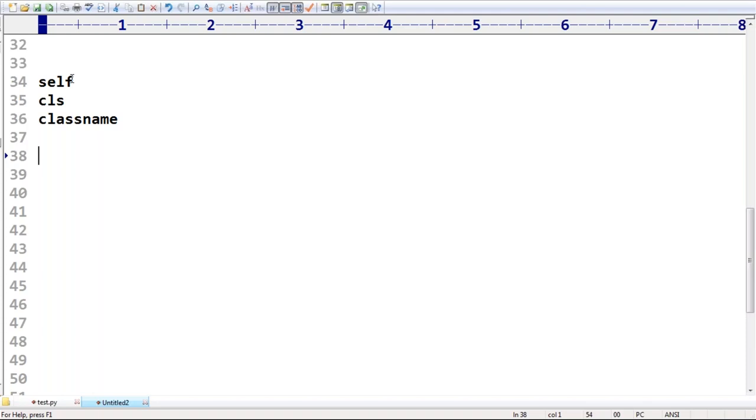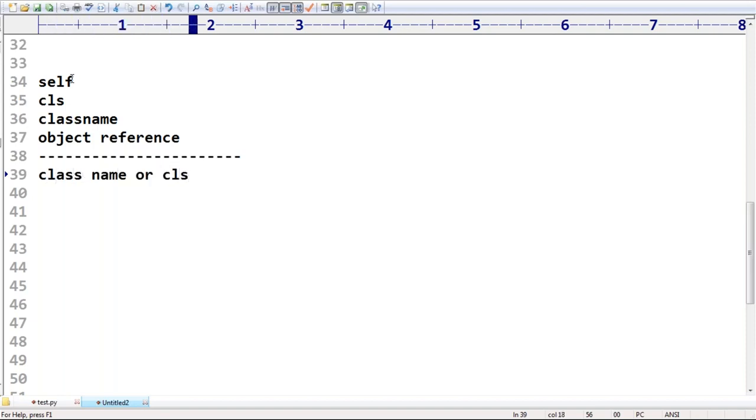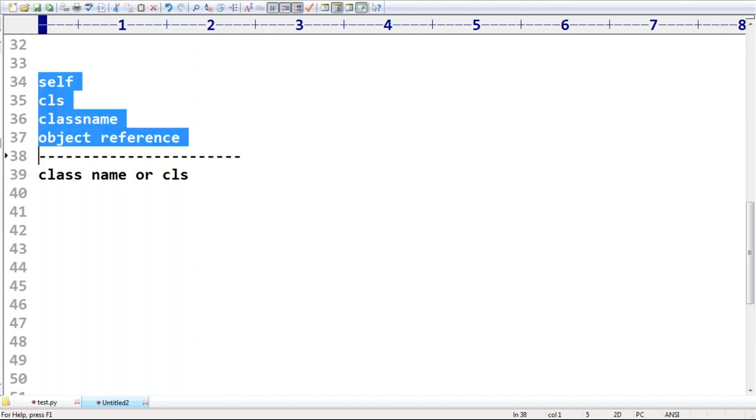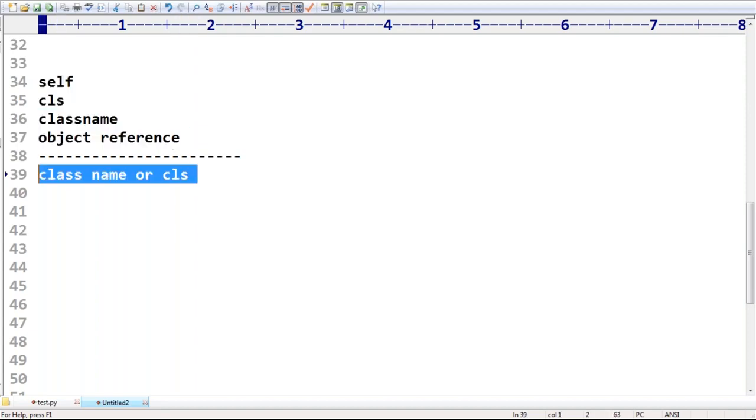But if you want to modify, compulsorily which should we use? Class name or CLS, that's all. If you want to modify, we should use either the class name or CLS. If you want to read, there are no restrictions, but modification has restrictions. Remember that.